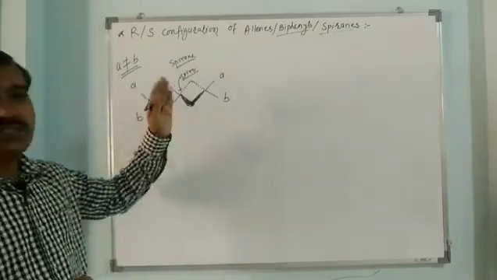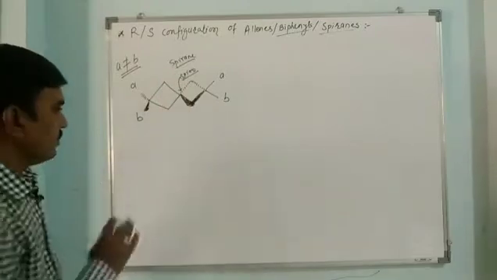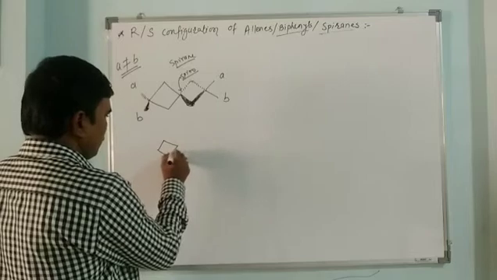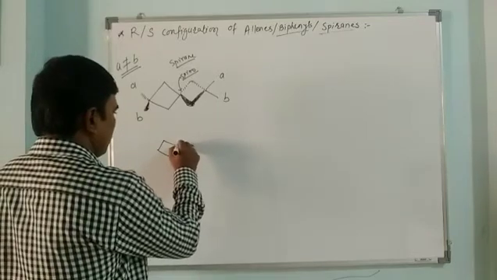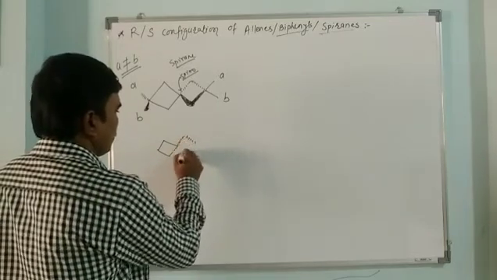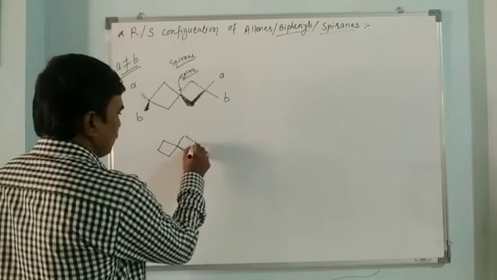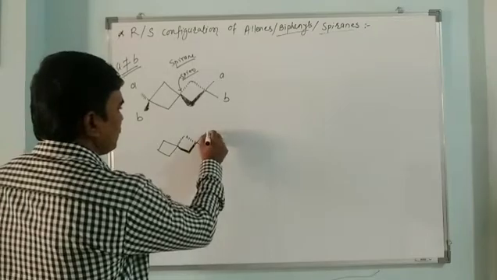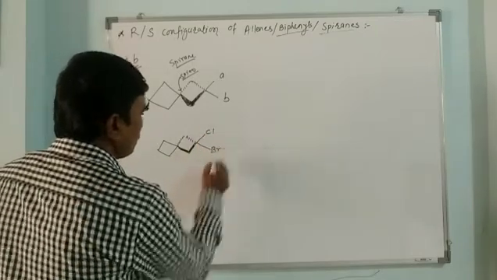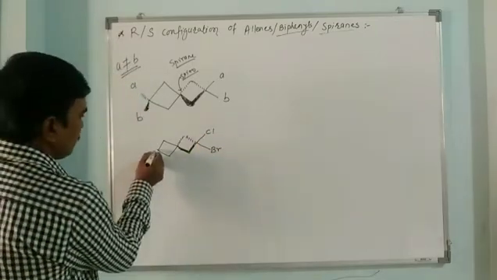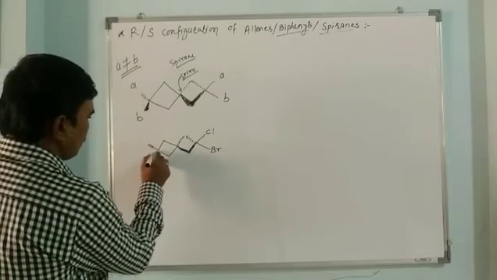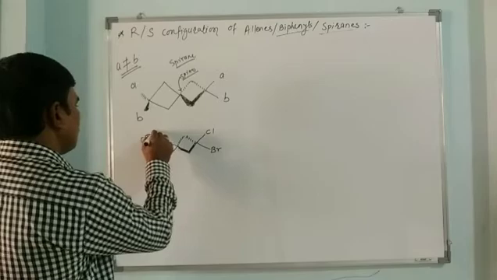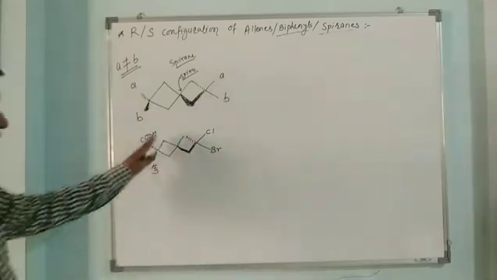Now, I have to find out its configuration. Suppose here there is Cl, here there is Br, here there is CH3, and here there is COOH. Any 4 groups we can place here.